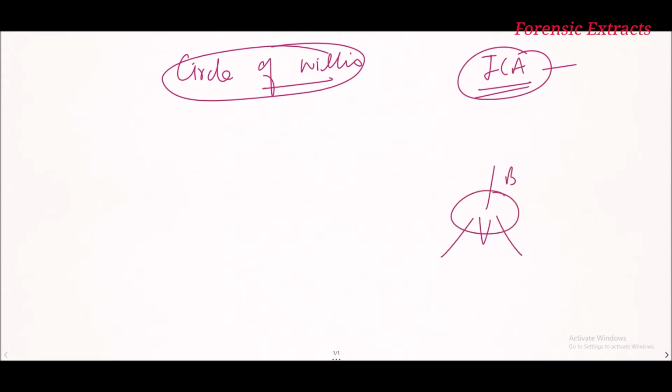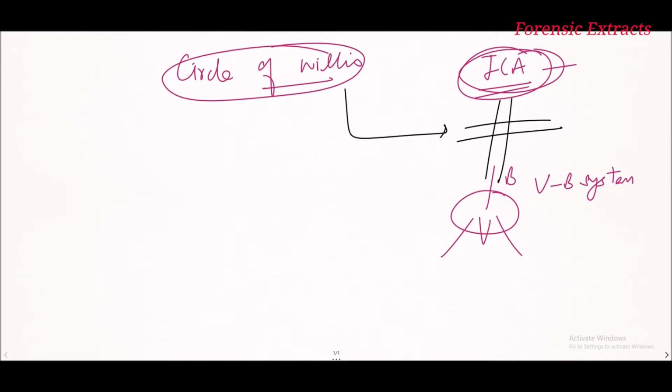So vertebrobasilar system. So it is basically the communication between the internal carotid artery system and the vertebrobasilar artery system. So this is circle of Willis. It is basically made by the two vertebral arteries. The vertebral arteries are branches of the subclavian arteries.